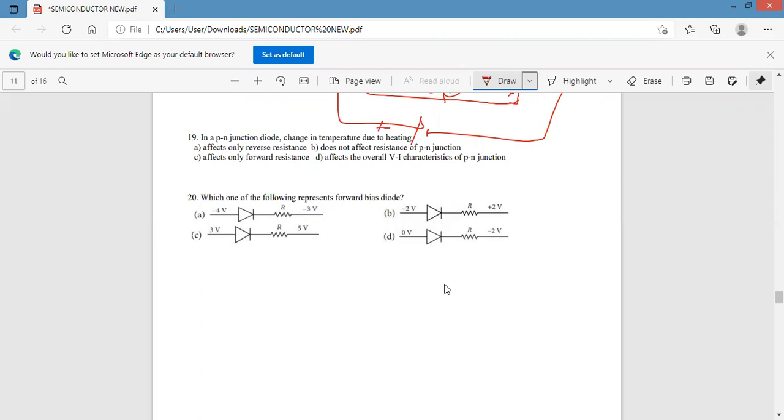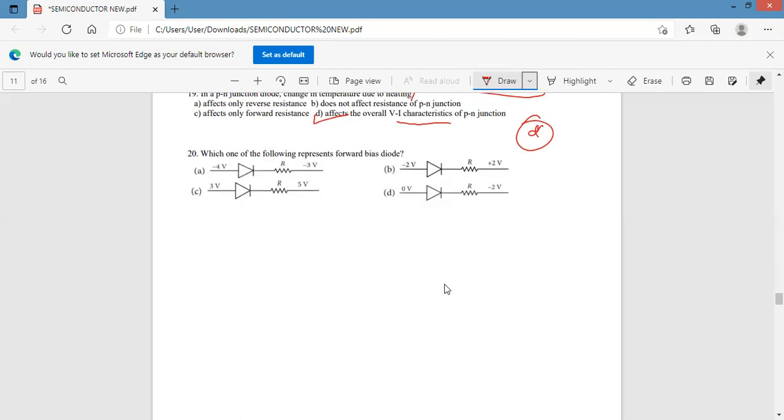As a result, whether it is forward bias or reverse bias, it will affect the IV characteristic in both cases. Therefore, option D is the correct answer. It affects the overall VI characteristics of the PN junction, both in forward bias and reverse bias.